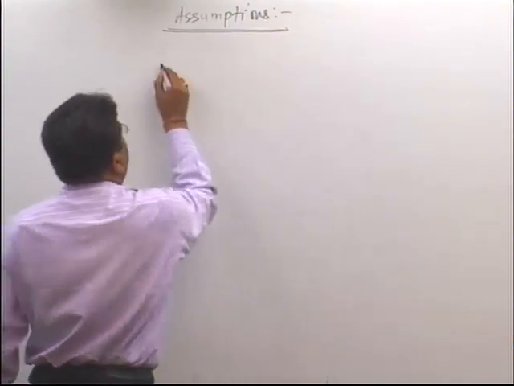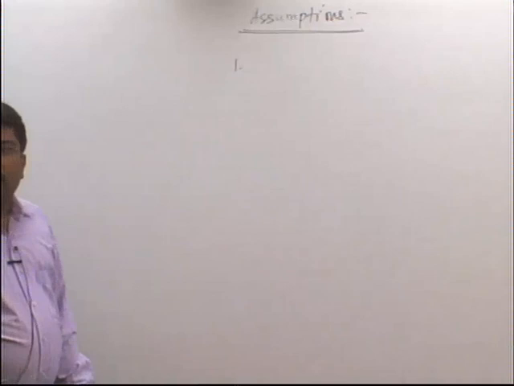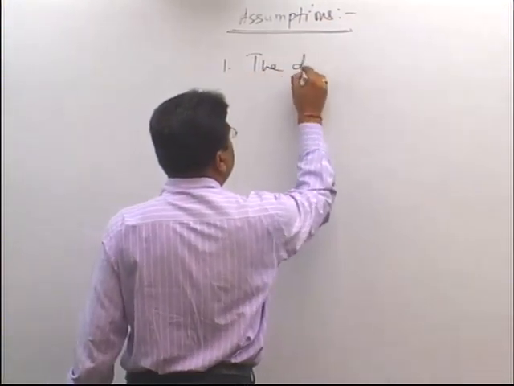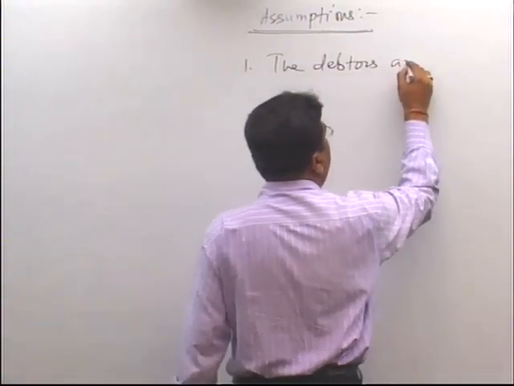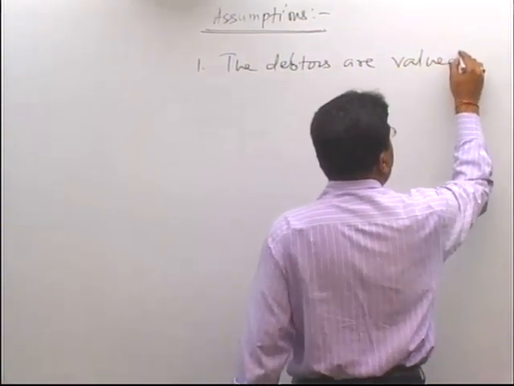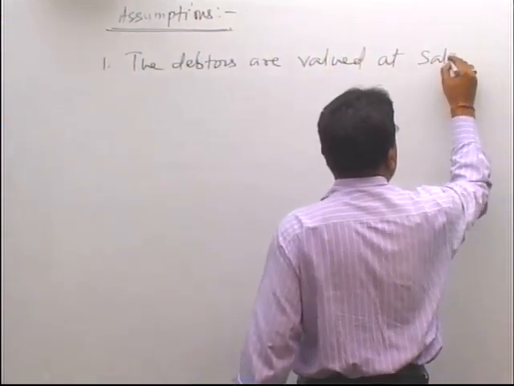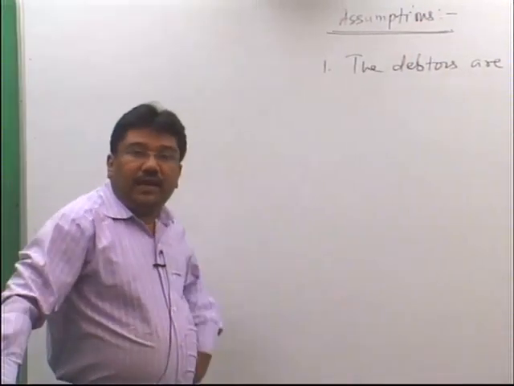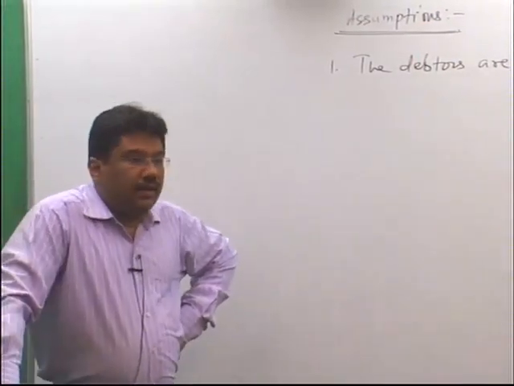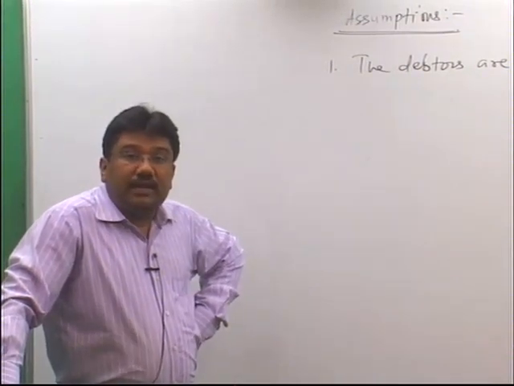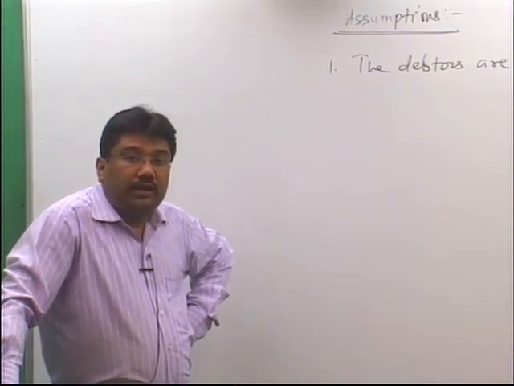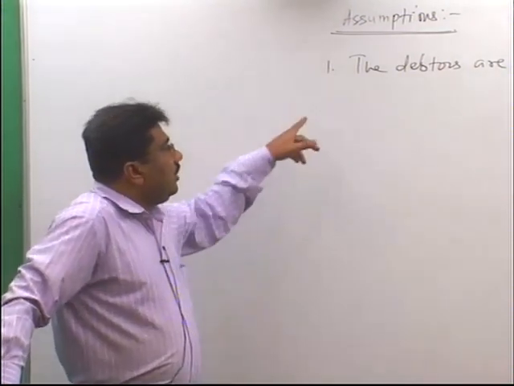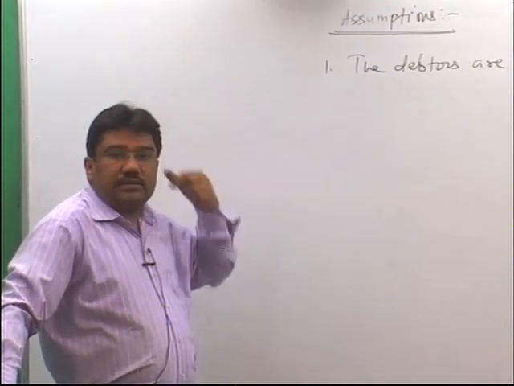So, these are our assumptions. First assumption is we assume that the debtors are valued at sales. It means while estimating our working capital, we will take the selling price of the goods sold to the debtors and not the cost price of the goods sold to the debtors. That is the meaning of debtors are valued at sales.